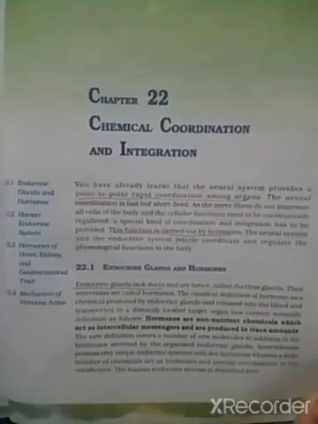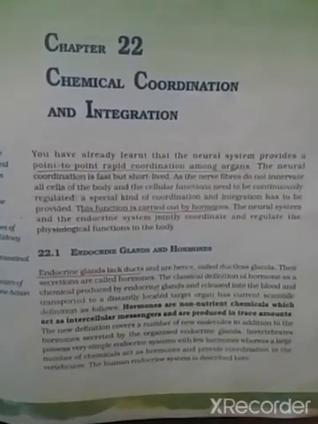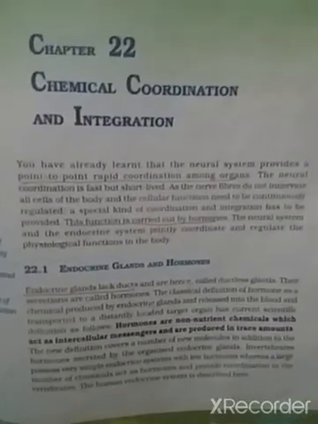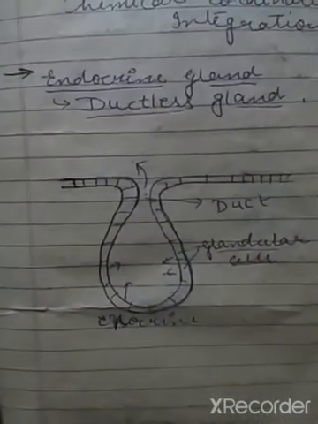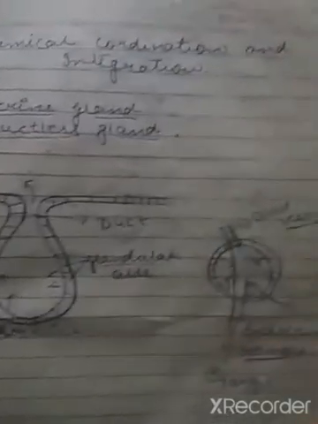About the chemical coordination and integration. Before discussing the chemical coordination, we have to discuss what are endocrine glands. So, what are endocrine glands? Endocrine glands are the ductless glands which do not have ducts.